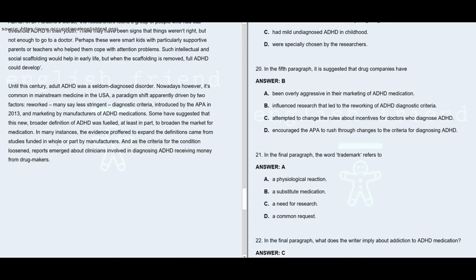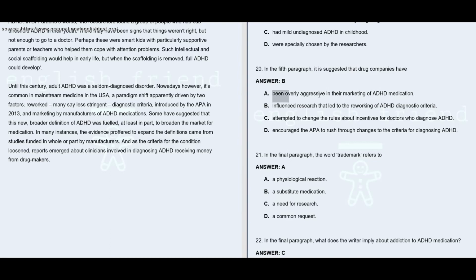They were funding, partly or wholly, the studies, and the clinicians involved in diagnosing ADHD were receiving money from the drug makers as well. So this paradigm shift was apparently driven by two factors, and the first factor is reworked criteria. So the answer for question number 20 is obviously B. Drug companies have influenced the research by funding and by giving money to the clinicians involved in diagnosing ADHD, which led to the reworking of ADHD diagnostic criteria. You may see criteria for the condition loosened. So that's why option B is the answer.